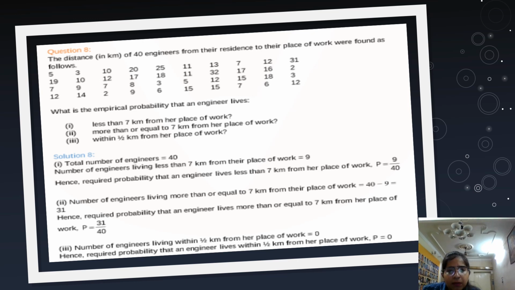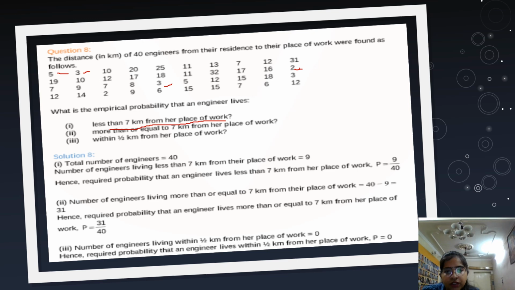What is the empirical probability that an engineer lives less than 7 kilometers from her place of work? Less than 7, you have to count how many employees are there. This is 1, less than 7. This one is 2. This one is 3. 3 employees.